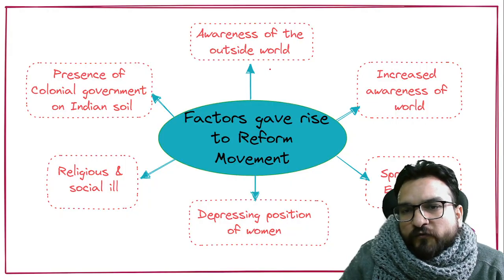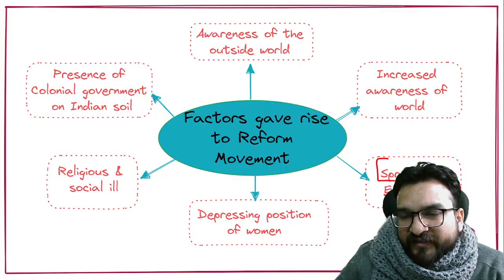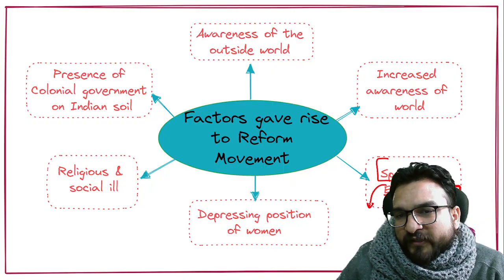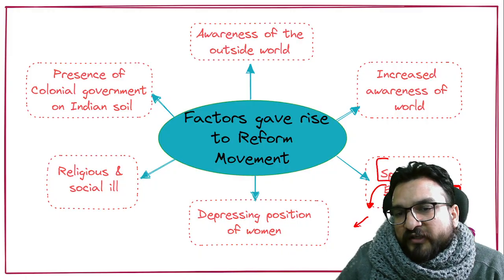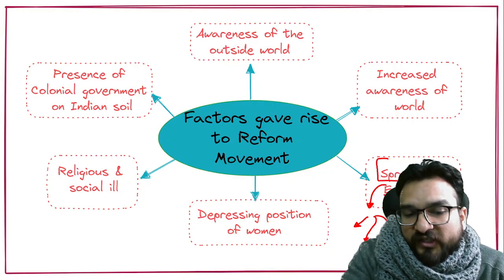First of all, there was the spread of education. When the spread of education was happening, people were learning about different cultures, learning about how people in the West are functioning.